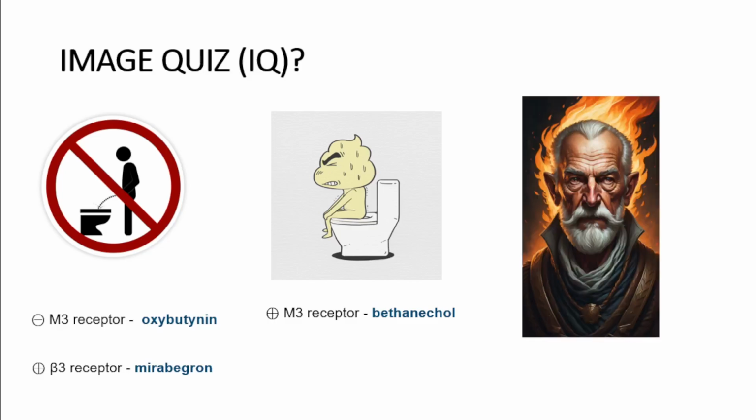Next, we have an elderly male patient who is having great difficulty in passage of urine, and the stream of the urine will be very slow, and there will be pain, and there will be difficulty in passage of the urine. So the condition will be benign prostatic hyperplasia, where you are going to use an alpha-1A receptor inhibitor or blocker, that is Tamsulosin.